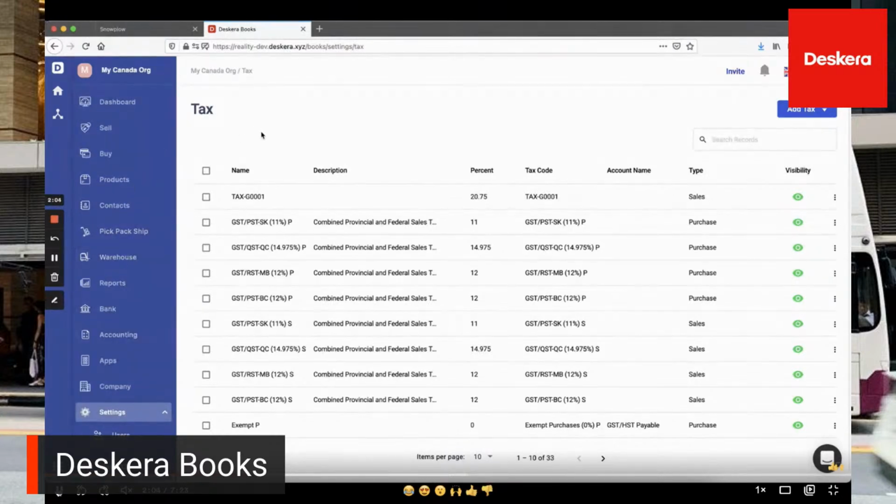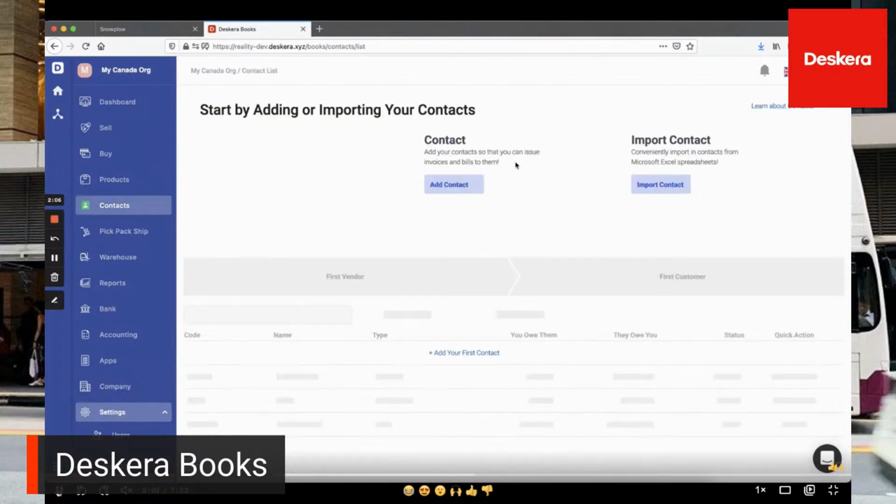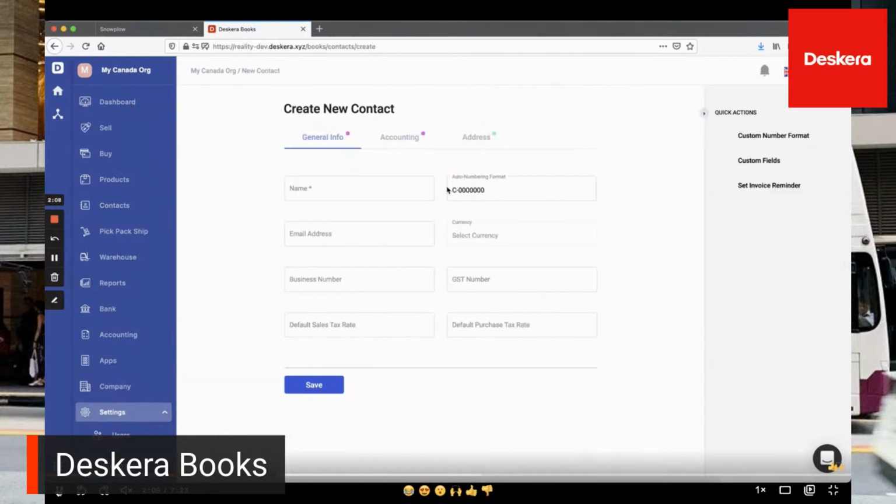Then after that, let's just go to contacts. So inside here is where you can add your contacts. So you can put in your name, and you can see your business number, your GST number, your default sales tax rate, your default purchase tax rate. So for example, as users might have noticed, these screens are different for Canada. So you are getting all Canada-specific options here.